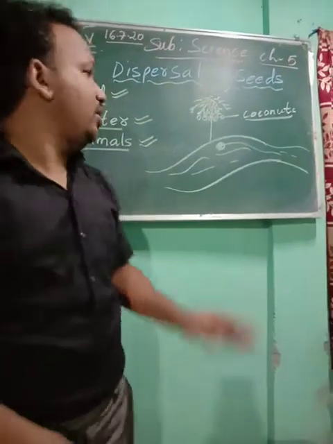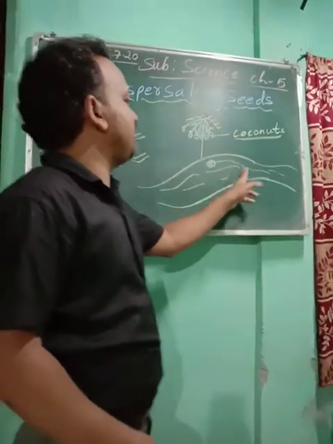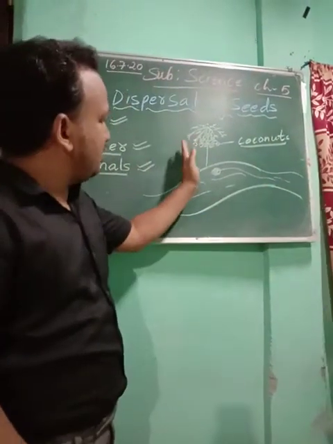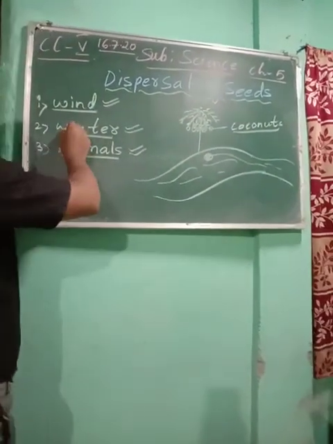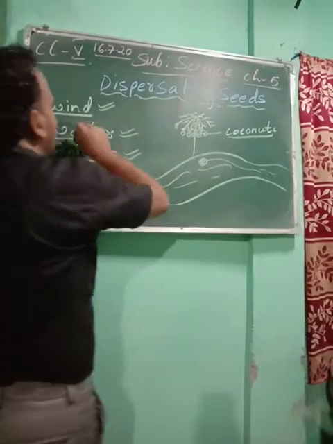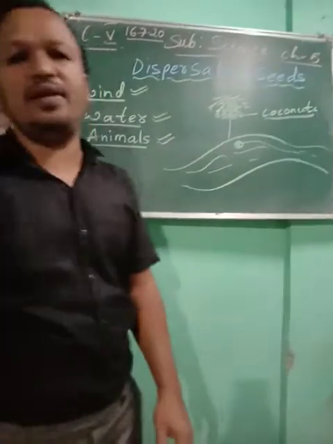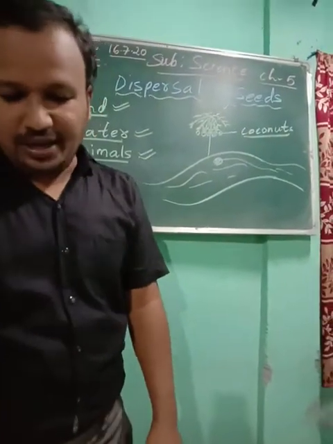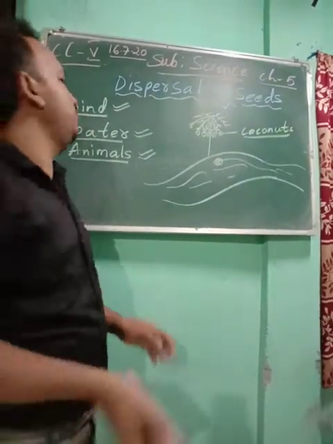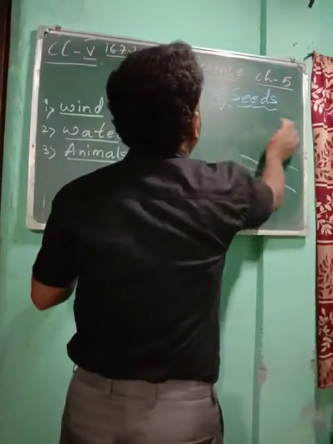So you see, in this way the coconut will get dispersed from one place to another. So in this way the dispersal of seed takes place with the help of water from one place to another. Now we are going to see the dispersal by animals.